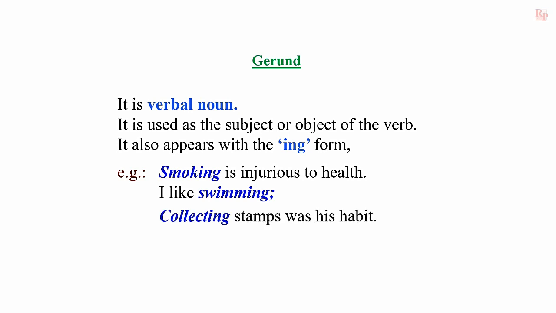In the first sentence, smoking is used as the subject of the sentence. So it is noun. But it is taken from the verb smoke and added ing to that verb. Like that, in the next sentence, swimming is used as object. It is also taken from the verb swim and ing added. Collecting stamps. Here, collect is the verb and ing is added and functioning as the subject. Such type of verbs are called gerund.